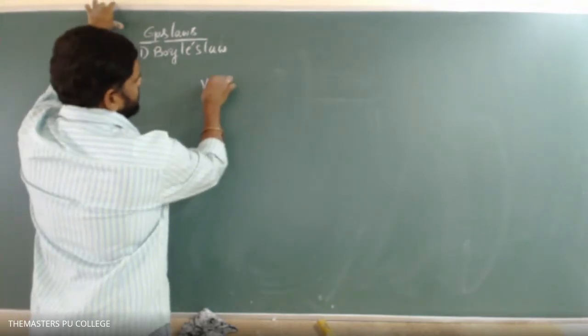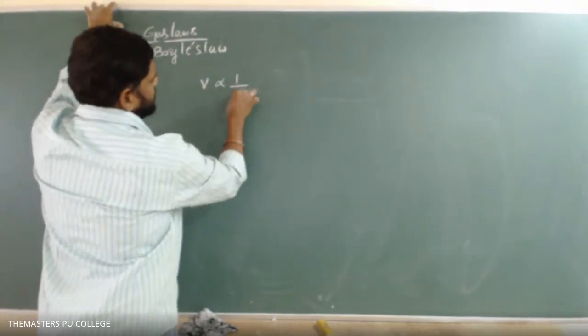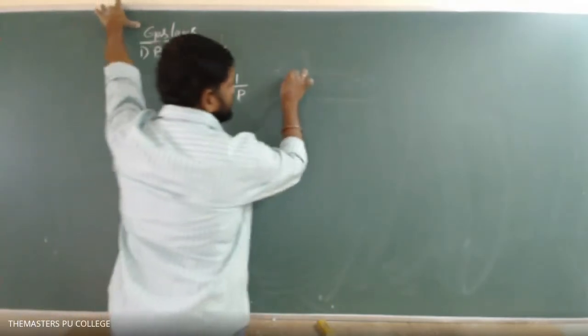So therefore, V is inversely proportional to 1 by P. It's simple to understand this one.